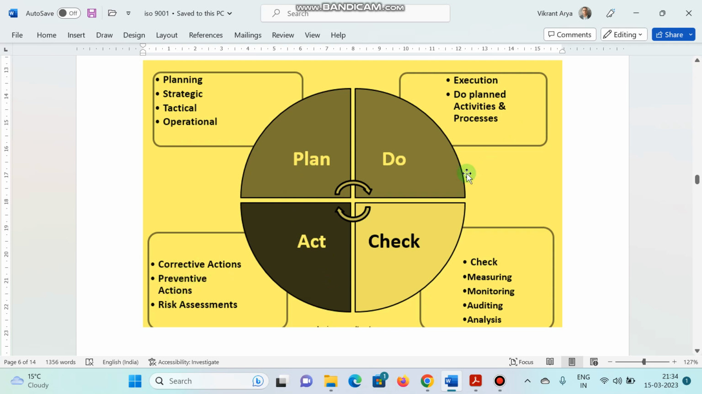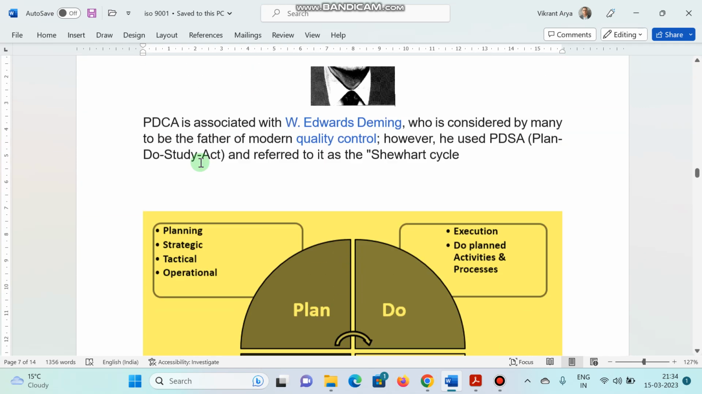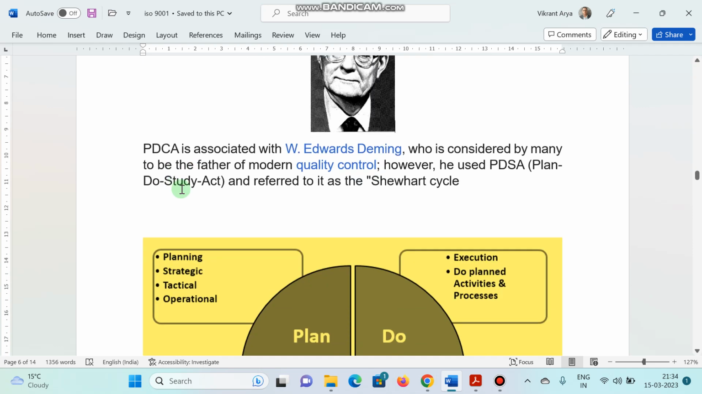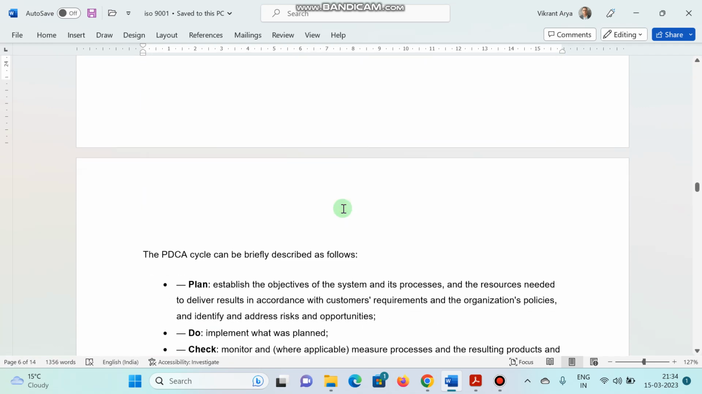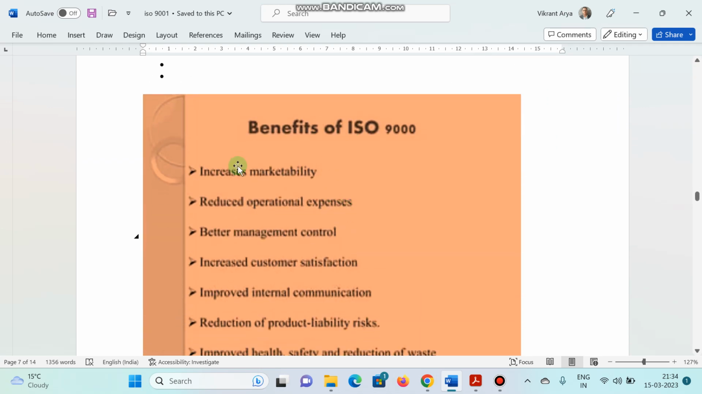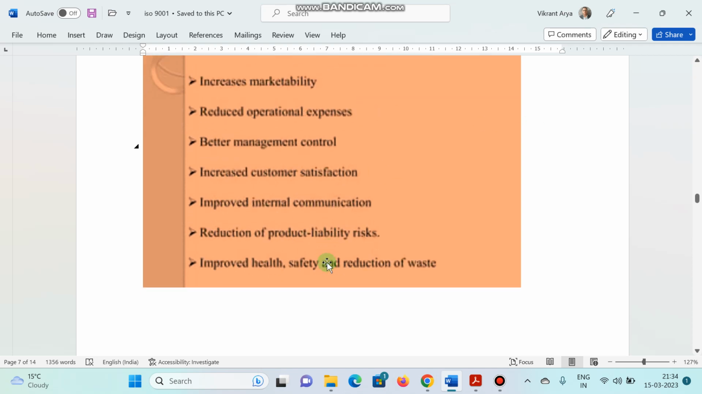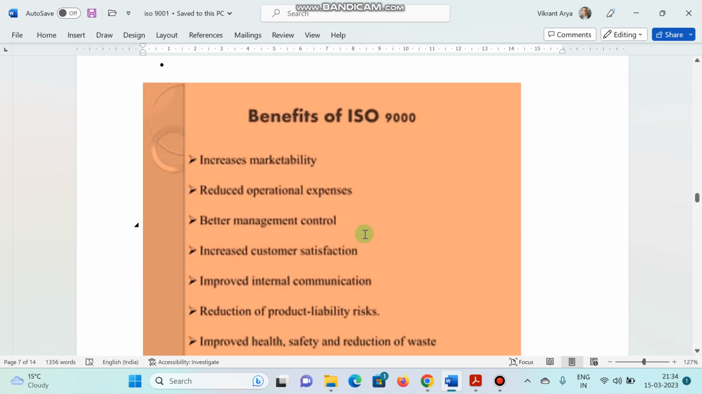So remember, plan, do, check and act. So basically these are the processes of ISO, that is PDCA cycle. Credit goes to Edward Deming. Next one, there are different types of benefits: increased marketability, reduced operational expenses, better management control, of course, increased customer satisfaction, improved internal communication, reduction of product liability risk. So these are the various benefits of ISO.